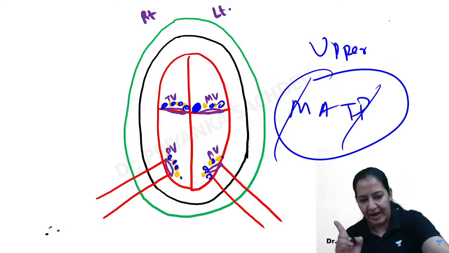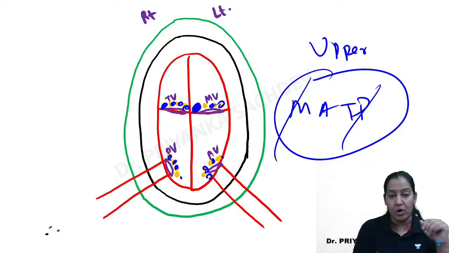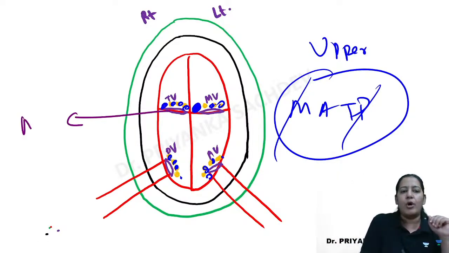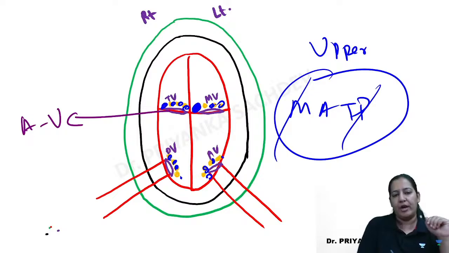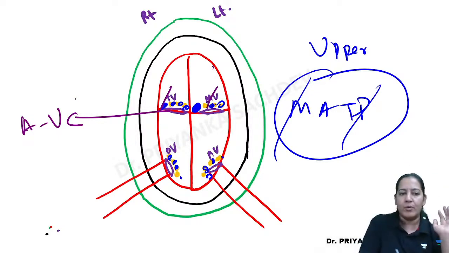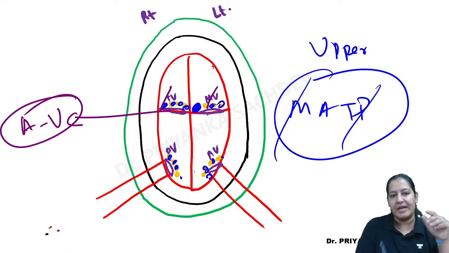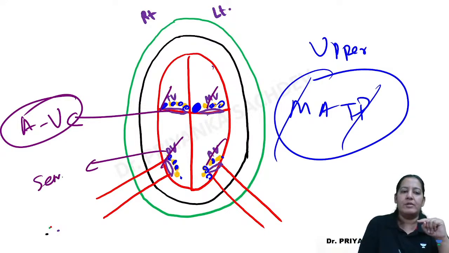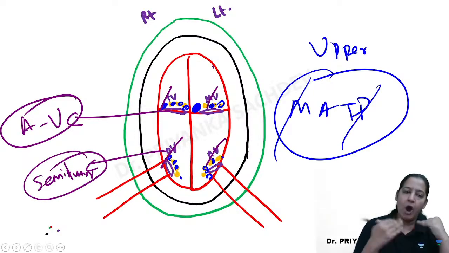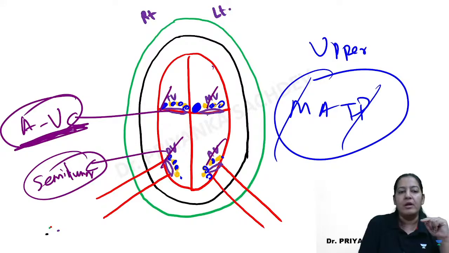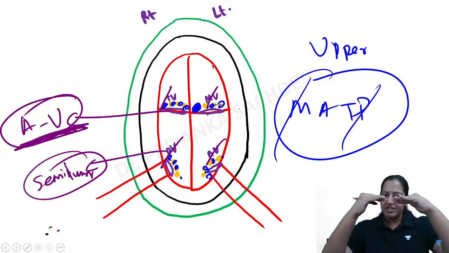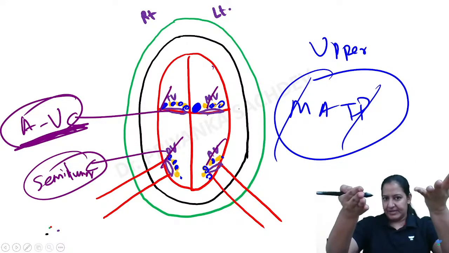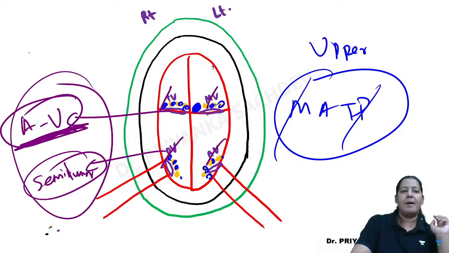One more point I would like to highlight here, whether you get it or not, I don't know. These valves are known as atrioventricular valves, because they separate the atria from the ventricles. So the mitral valve and tricuspid valve are known as atrioventricular valves. I guess you know that. And these two valves, pulmonary and aortic, are known as semilunar valves. You know that? Now let's talk about the atrioventricular valves. On which surface are the vegetations? Vegetations are only on the upper surface. Vegetations on all of them are on the upper surface.